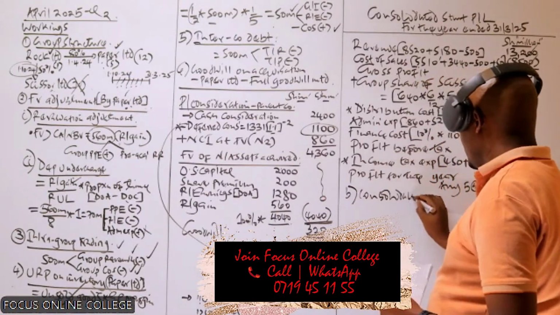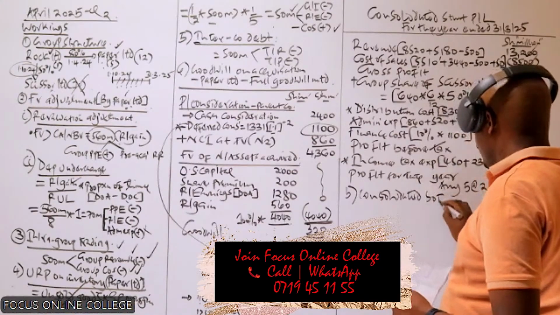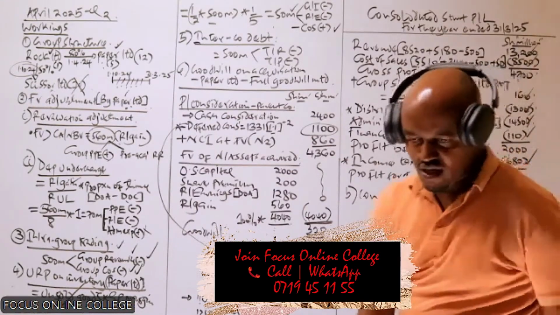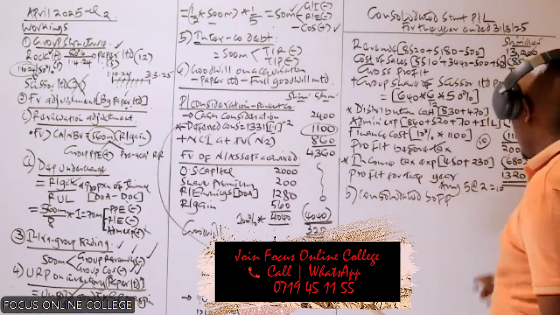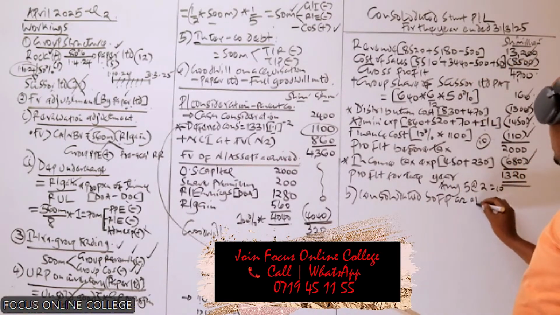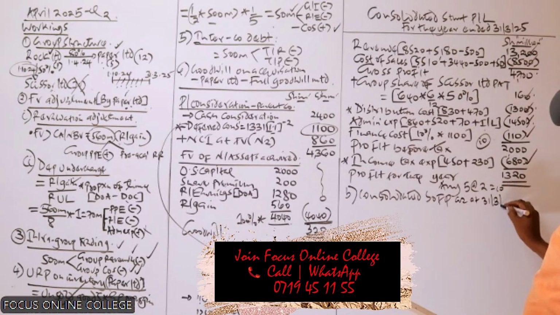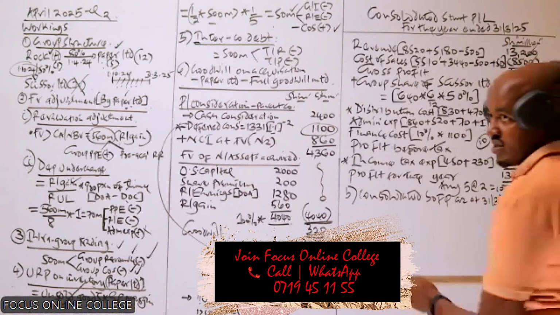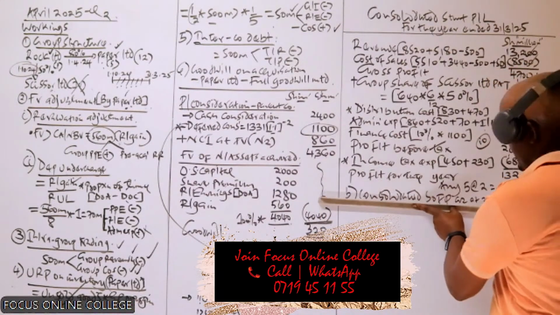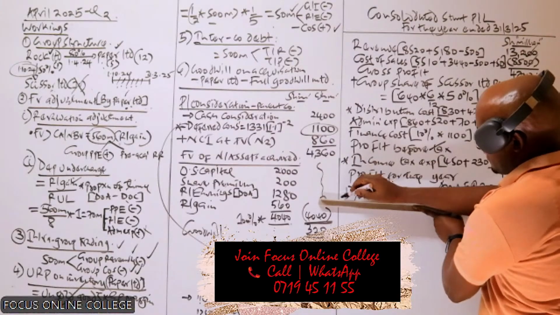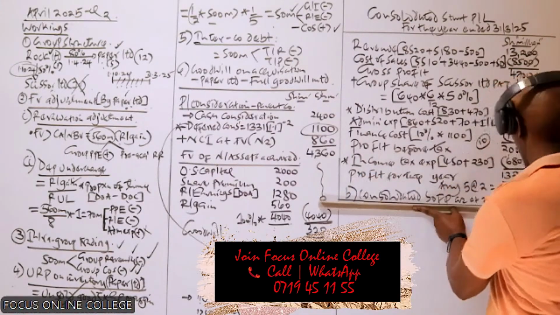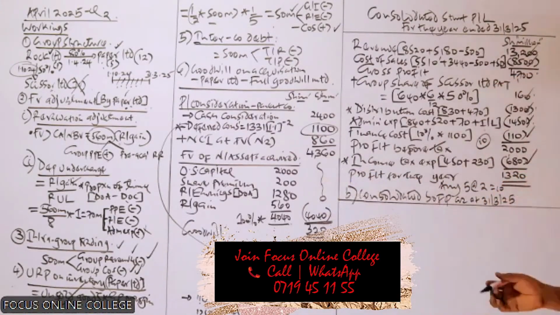The consolidated statement of financial position is at 31st of March 2025. Okay, so we prepare this one.